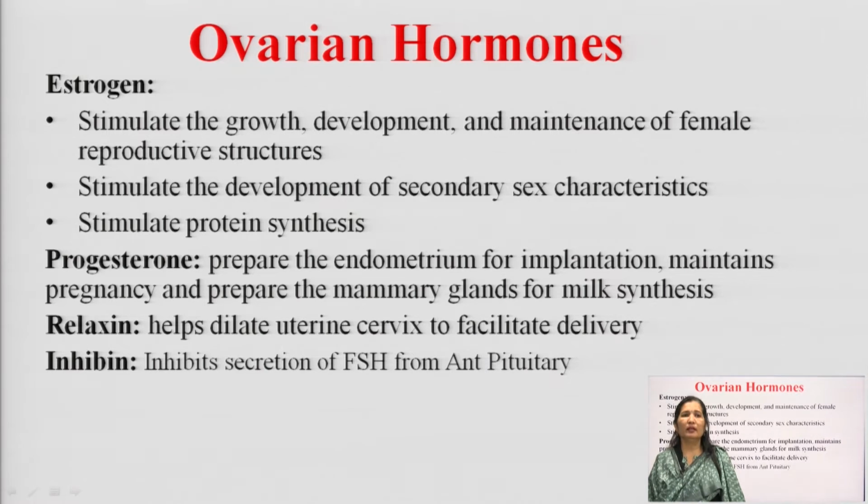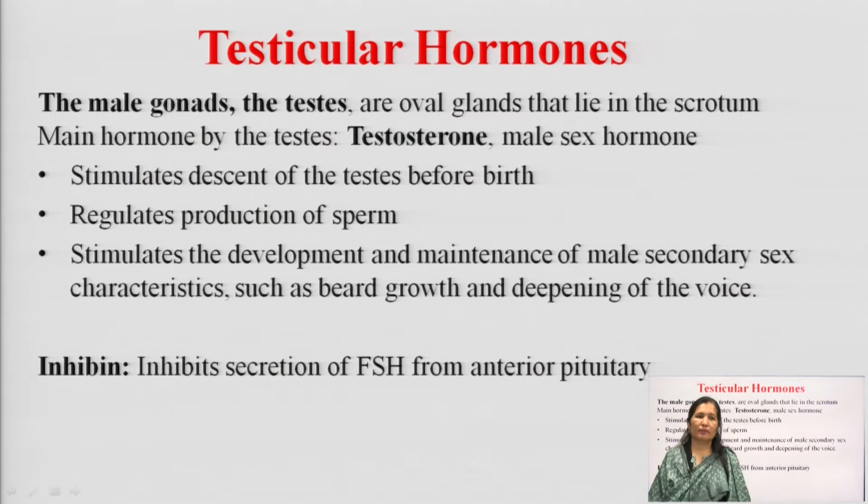Apart from this, relaxin relaxes the cervix, which means it helps to dilate the uterine cervix so that child delivery can be facilitated. Inhibin inhibits the secretion of FSH from the anterior pituitary.